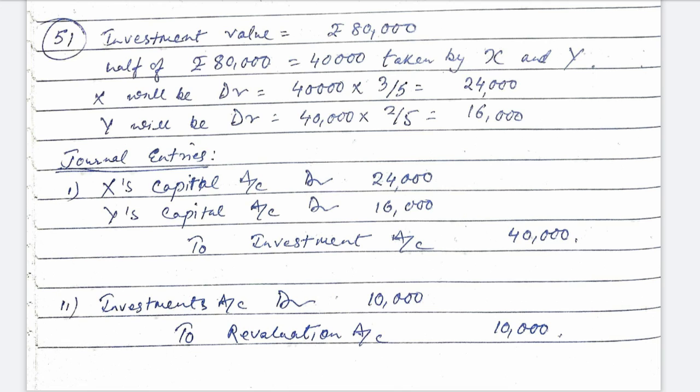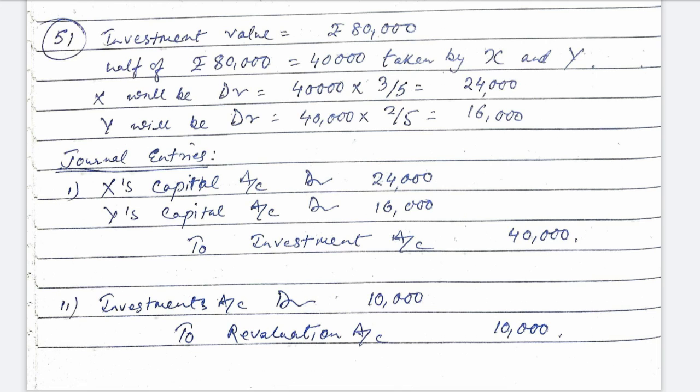Half of the investment is to be taken by X and Y in their profit sharing ratio. Half of 80,000 is 40,000, and the partners are taking it in their profit sharing ratio. Since partners are taking it away, partners will be debited. So X will be debited 40,000 into 3/5, the profit sharing ratio, which is 24,000. Y will be debited 40,000 into 2/5, which is 16,000.